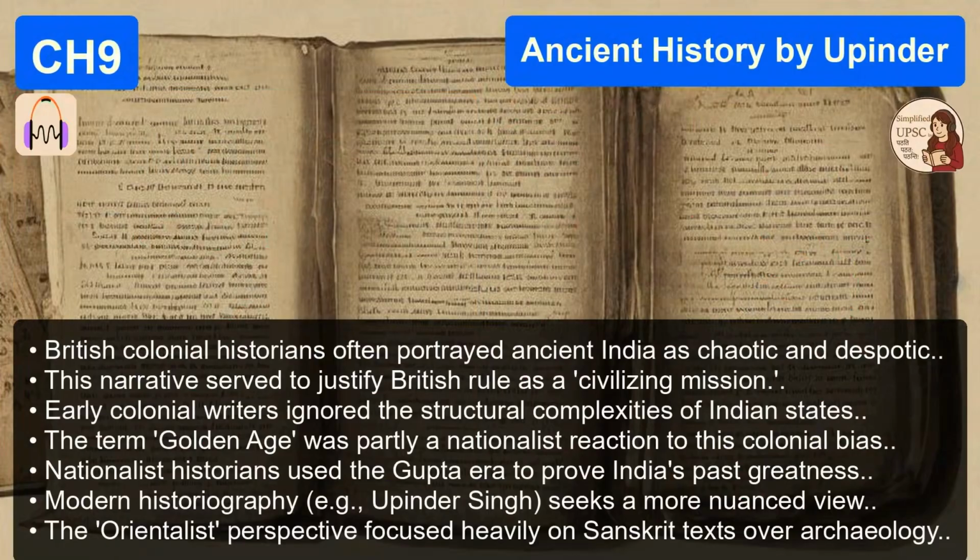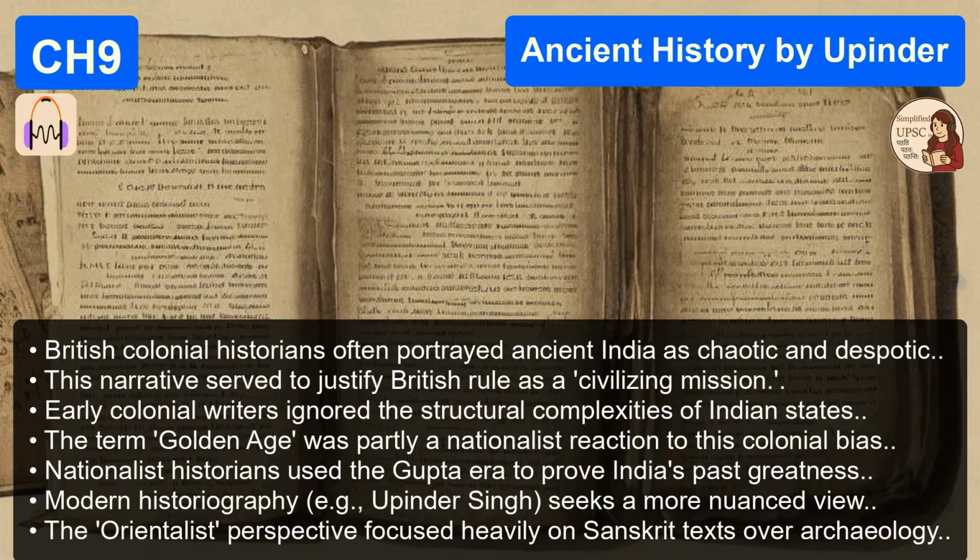Wait, they said, hold on a minute. They said, look, we had a golden age long before the British showed up. We had a classical era just like Greece or Rome had. It was a way of reclaiming national pride. So the Golden Age was basically a political comeback, a rhetorical move in the independence struggle. In many ways, yes. And while it highlighted real achievements, and there were many, which we will absolutely get to, it often glossed over the cracks in the foundation.